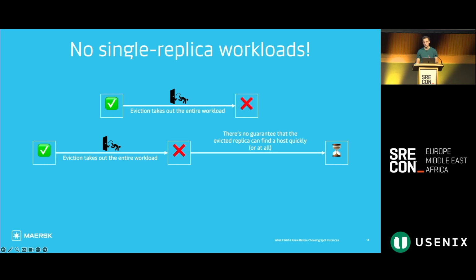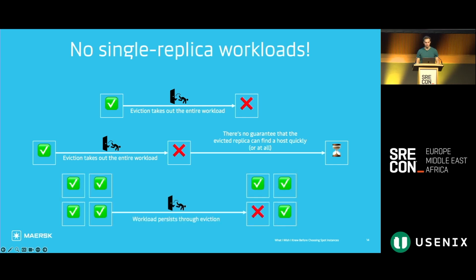In many cases, especially if it's a stateless workload, it'll spin up quickly, sometimes even in a matter of seconds. But there's no guarantee that this is the case. Maybe it can't find a host node, maybe all our nodes are at capacity, and a new node has to be spun up, and that will take some amount of time, almost certainly more than a couple of seconds.